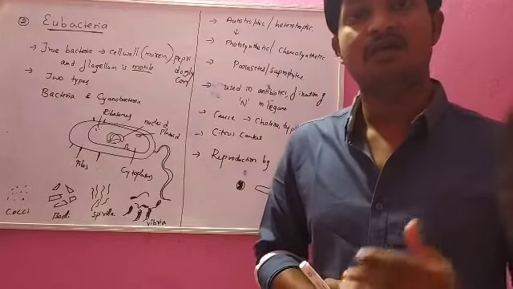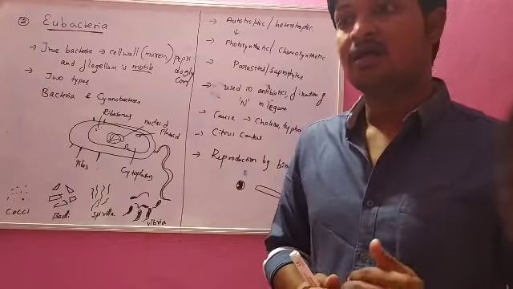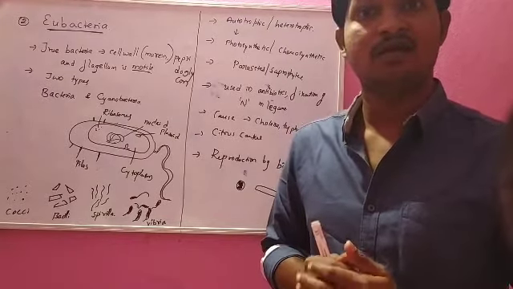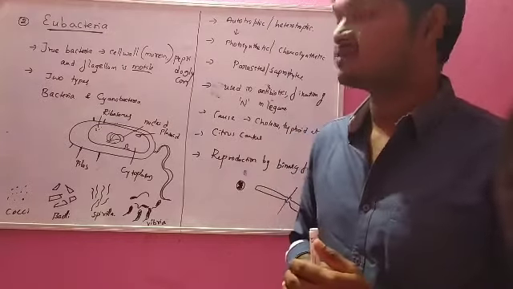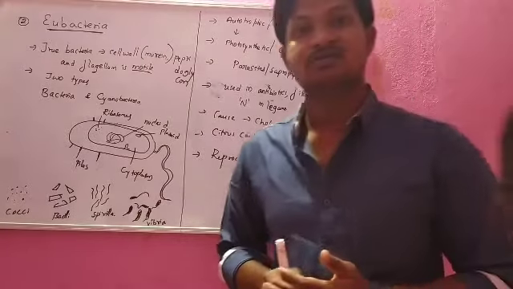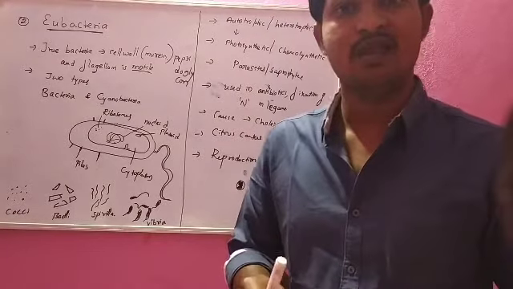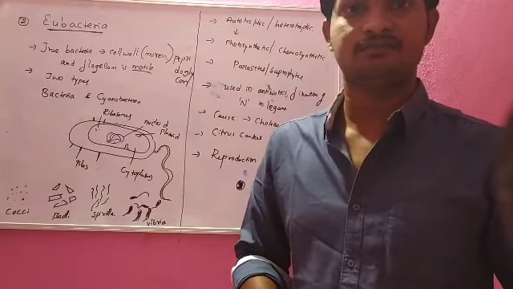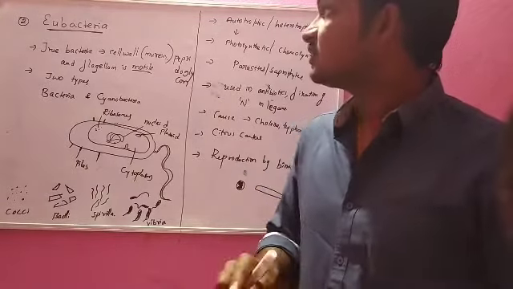We have started Monera. Under Monera, the bacteria organisms will come. The prokaryotic organisms called microorganisms will come. Monera includes groups like Archibacteria, Eubacteria, Cyanobacteria. Okay, that one we have to study.